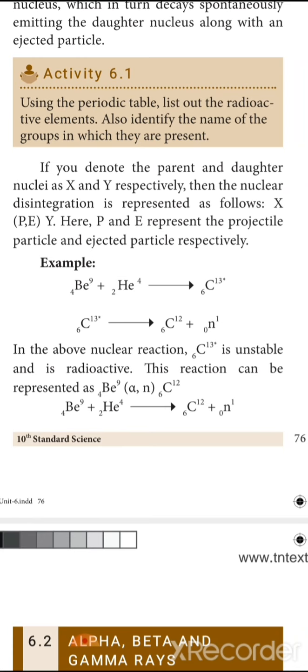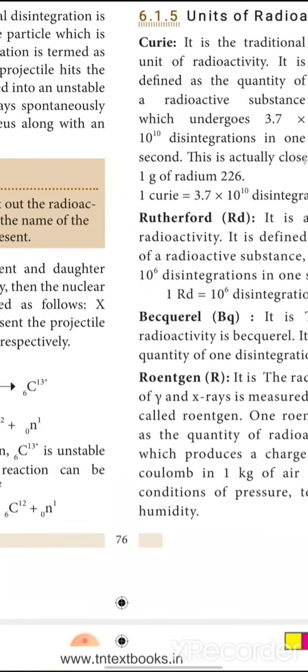See, the example given here: beryllium is bombarded with helium, which is just the alpha particle, then it is converted into carbon-13 star. That star denotes that it is a radioactive element. When it becomes a radioactive element, it emits a neutron and becomes a more stable nucleus, that is carbon-12.